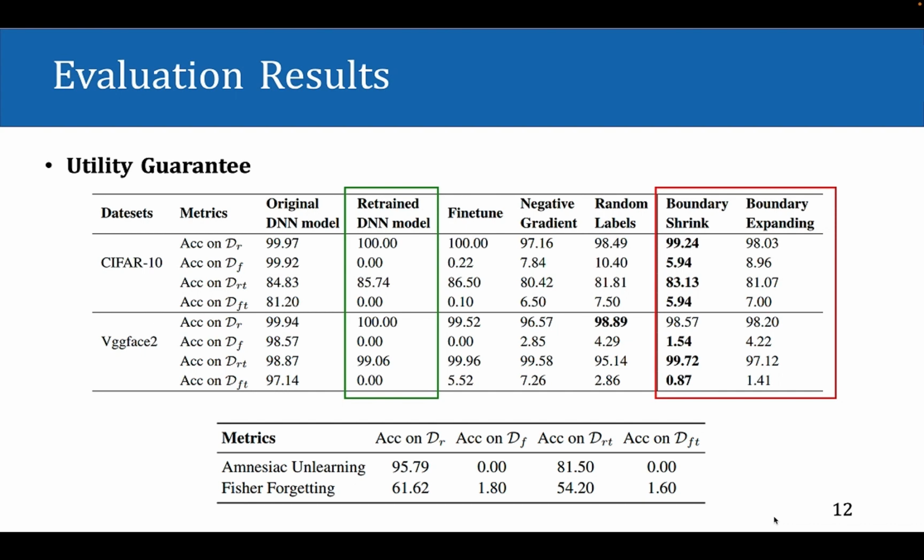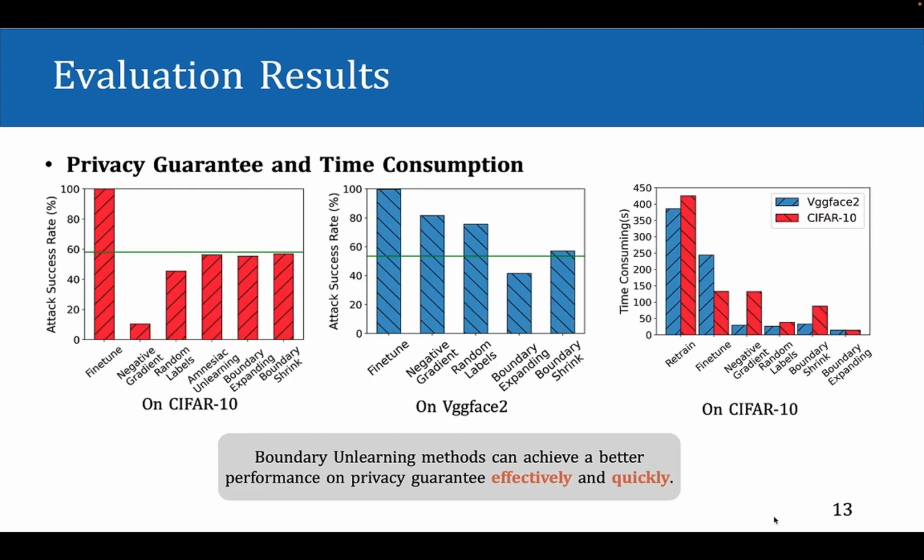Similarly, boundary expanding also maintains the accuracy on remaining data. Next, we turn to evaluate the privacy guarantee. Ideally, a forgetting procedure should have the same attack success rate as a retrained model, which is represented with the green lines. As shown in the figure, boundary unlearning can achieve quite close ASR to that of the retrained model on both datasets. We also report the data consumed by each unlearning method to show the computational complexity.